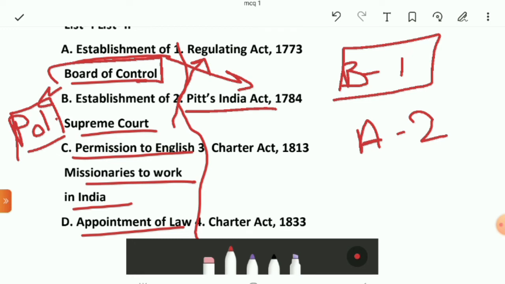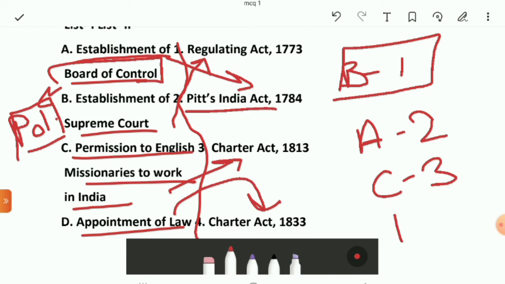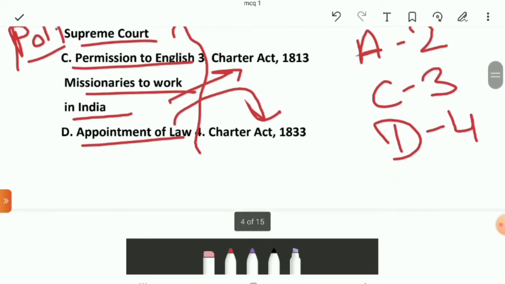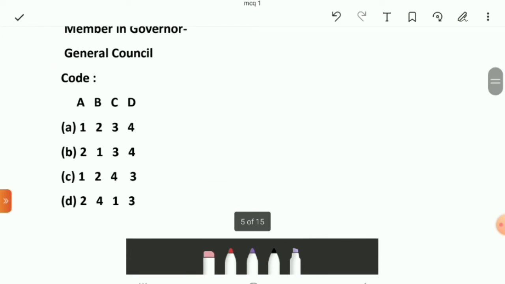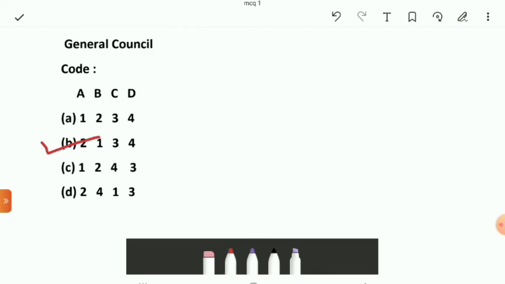Third is permission to English missionaries to work in India. It is given by Charter Act of 1813. And the last is appointment of law member in Governor General Council. It was adopted in Charter Act of 1833. The right answer for this question is option B.